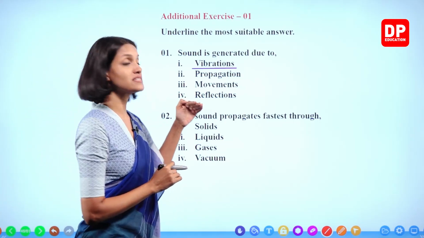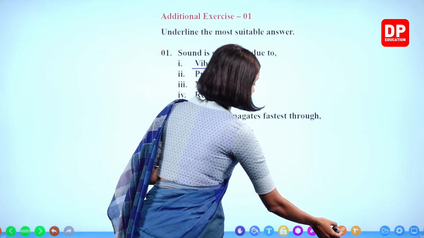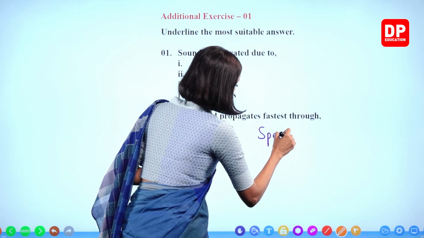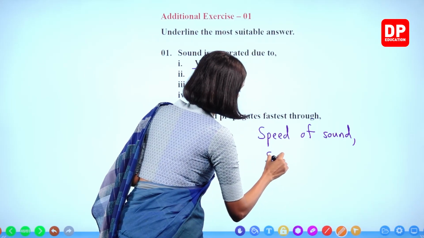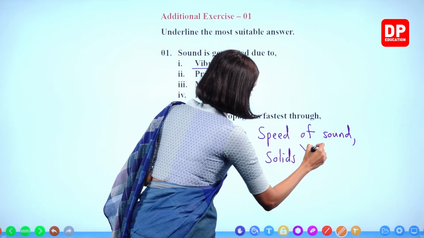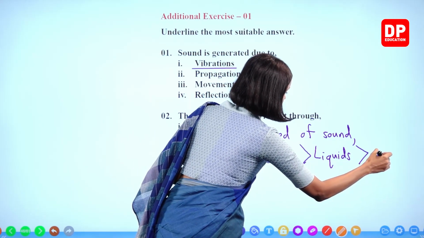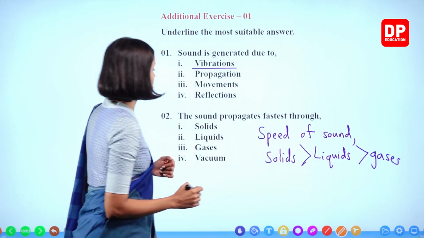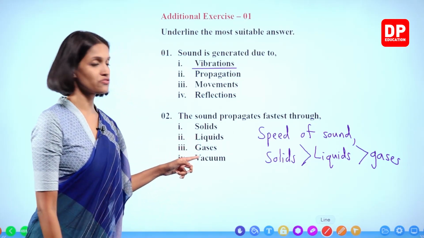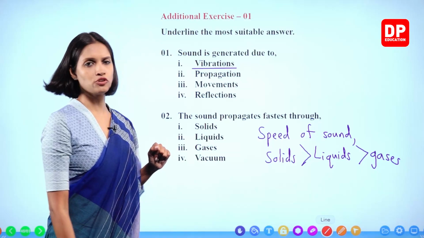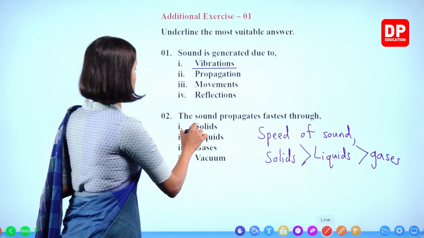The sound propagates, travels fastest through. So we'll discuss that when you consider the speed of sound. It is highest in solids, then in liquids, lowest in gases. Right? The sound propagates fastest through solids, liquids, gases, vacuum. Sound does not travel through vacuum anywhere. So when you consider solids, liquids and gases, through solids is the answer.